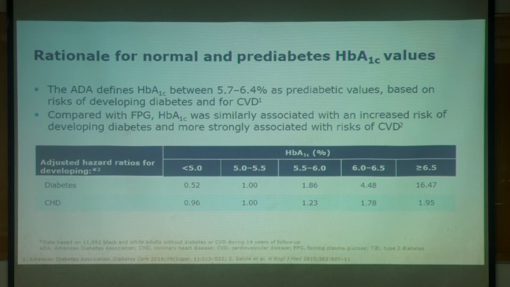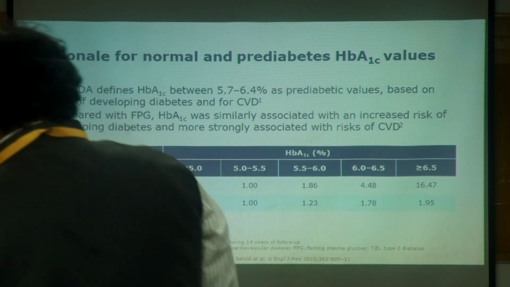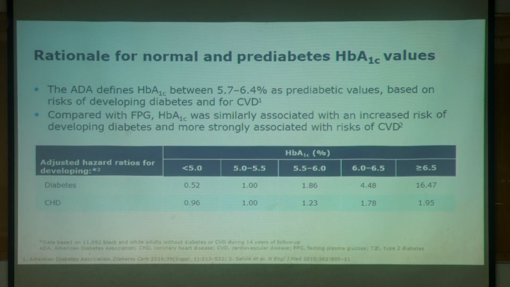So, the ADA defines A1C between 5.7 and 6.4 as pre-diabetic values based on risks of developing diabetes and for cardiovascular disease. Compared with fasting plasma glucose, A1C was similarly associated with an increased risk of developing diabetes and more strongly associated with the risk of CVD.